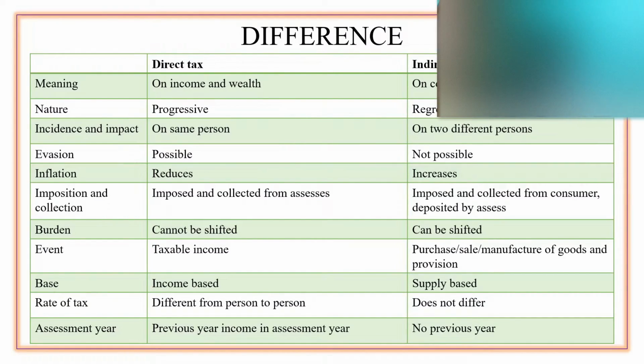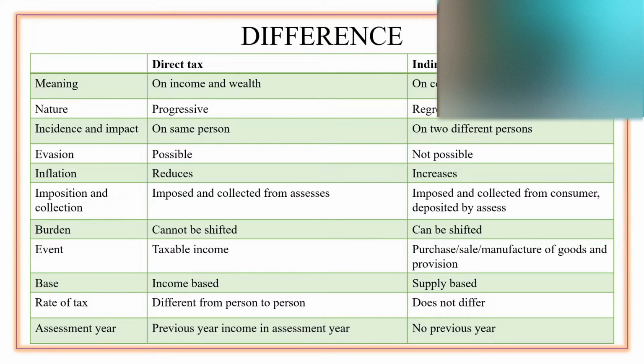Okay, first let us see what is direct tax. Direct taxes are those taxes which are taxed directly on an individual, either on their income or on their wealth. So the income that they generate, if it is getting taxed, that would be called direct tax. Indirect tax is where the consumer would be paying tax on the purchases that they make. Yes, so that's the basic difference between direct tax and indirect tax.